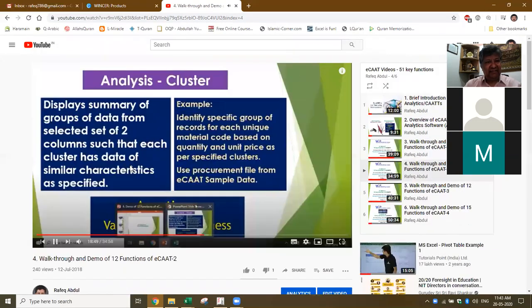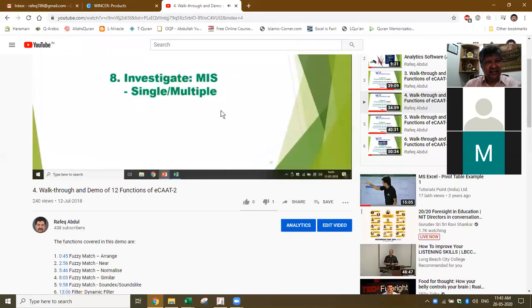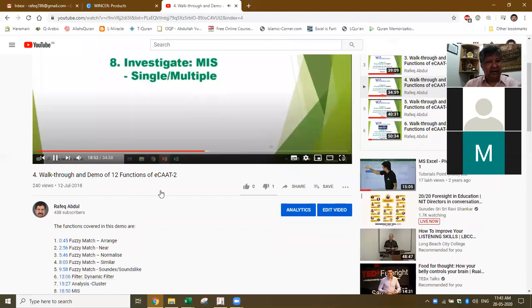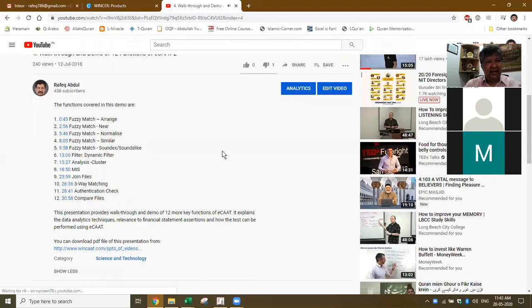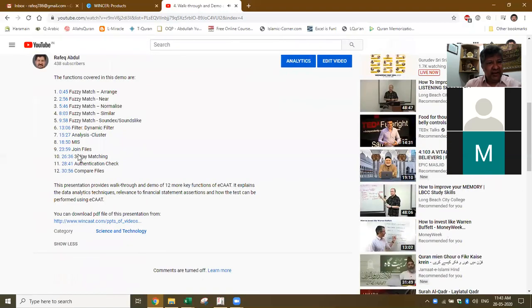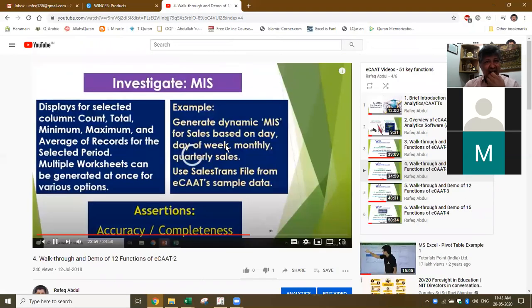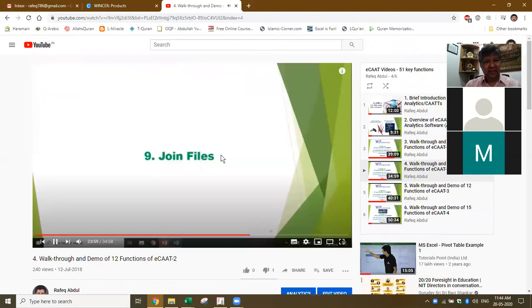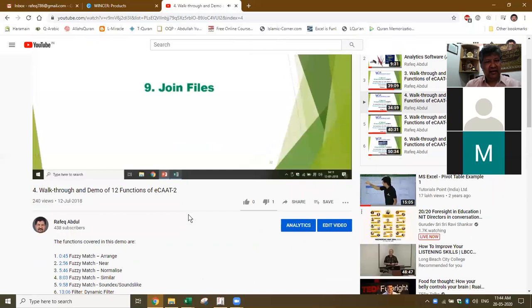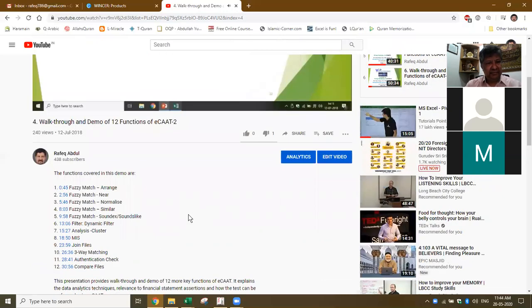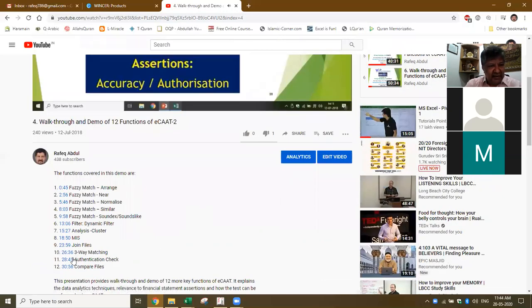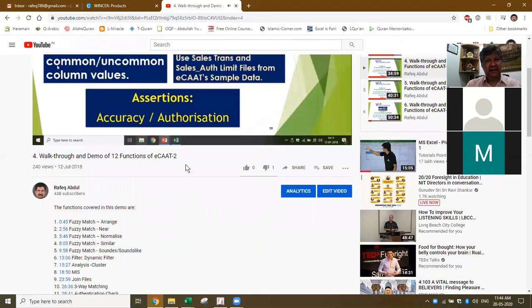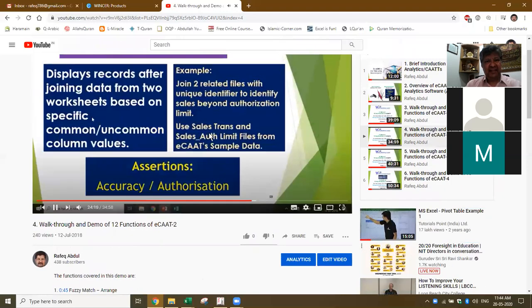Now we have got something like a fuzzy match. Investigate single or multiple. See here I've explained. So here, for example, you're talking about relate. No, I think I could not show. There is some issue in the software. So here we got something called join files. See 23, which means it's about 2.5 minutes. Yeah. See sales transaction, sales authorization limit.